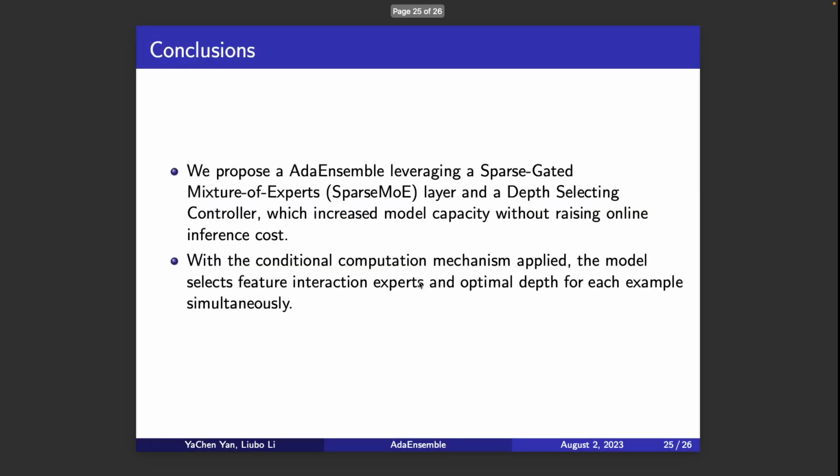And then here is the conclusion. It's more like key takeaways rather than a conclusion. Firstly, we propose AdaEnsemble, which utilizes the sparse MoE layer and the depth selecting controller to increase the model capacity without raising online inference cost. Another one is that with the conditional computation mechanism applied, the model selects the feature interaction experts and optimal depth for each example simultaneously. So I guess those are the main key takeaways that we want to give. And that's all. Thank you.